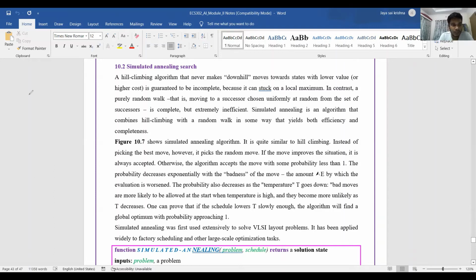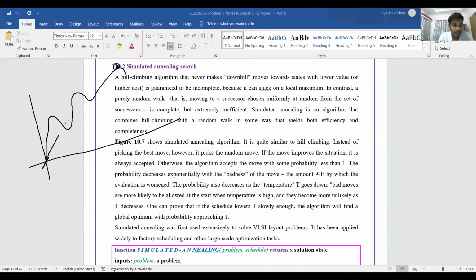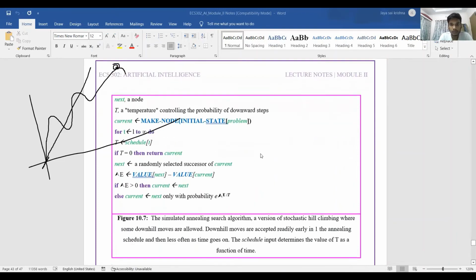I want to explain it with a graph, where this is the global maximum or the goal state, and we have a threshold line. Initially the algorithm is lenient and allows the bad moves, but as the graph progresses, it becomes strict.